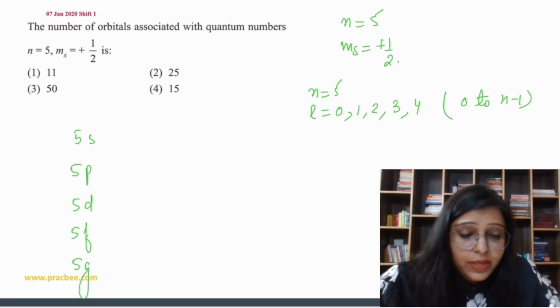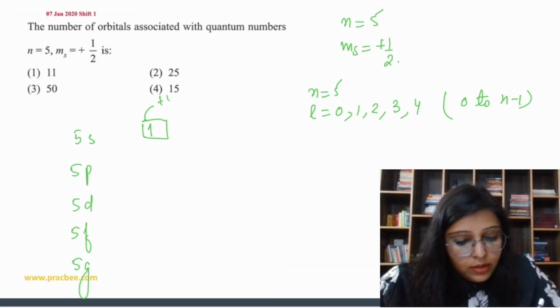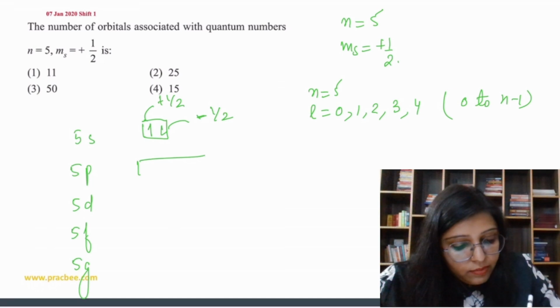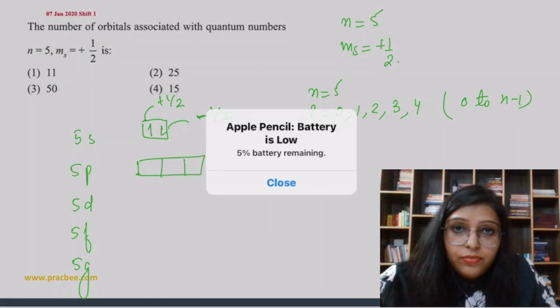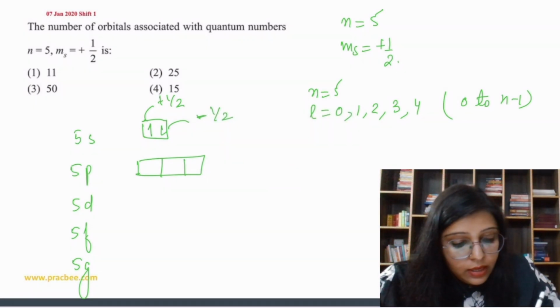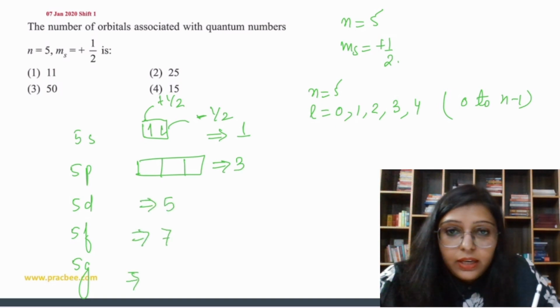Plus half means in one orbital, only one electron is going to have plus half. Another electron is going to have minus half. So suppose in p we have 3 orbitals, so only 3 electrons are going to have plus half. Now similarly, here we have 1 orbital, here we have 3, here 5, here 7 and here 9.